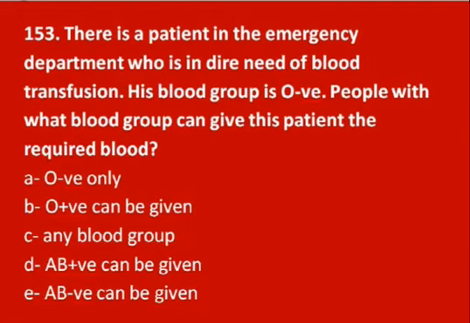Actually, O negative is a universal donor group, but it can receive only from O negative. So this seems like, at least logically, a bit of injustice, that O negative can give blood to anyone, but it can receive only from O negative.